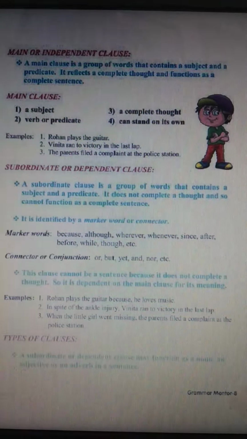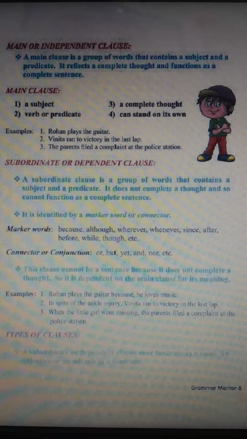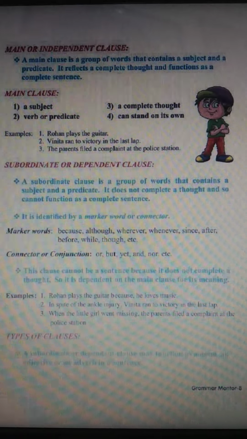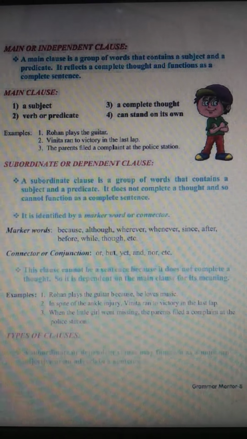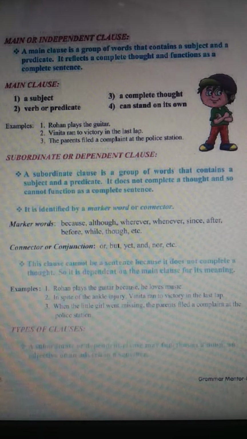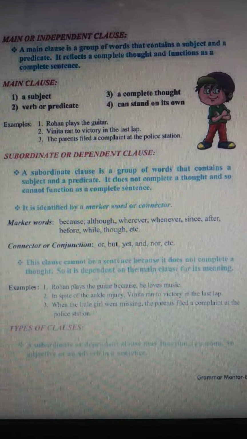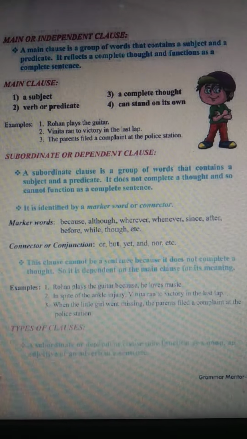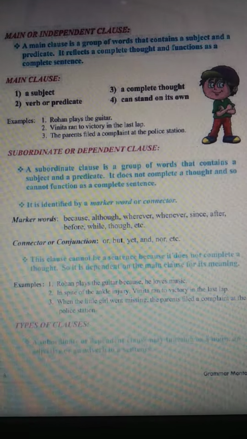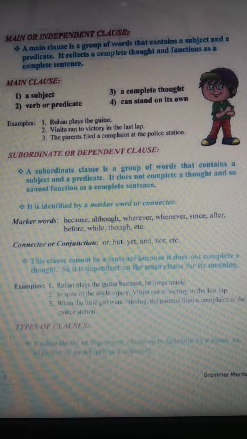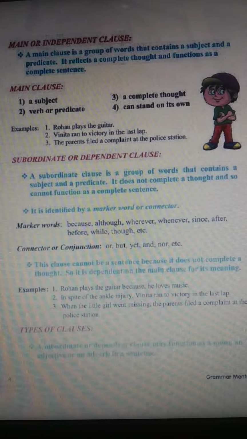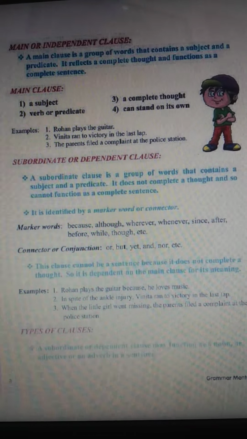For example, Rohan plays the guitar. Vinita ran to victory in the last lap. The parents filed a complaint at the police station. So these are main or independent clauses. Once again, I am just repeating the definition of an independent clause. It is a group of words that contains a subject and a predicate. So both subject as well as predicate, that particular sentence contains both these things. It reflects a complete thought and functions as a complete sentence. In a main clause, there will be a subject, a complete thought, a verb or predicate, and it can stand on its own.